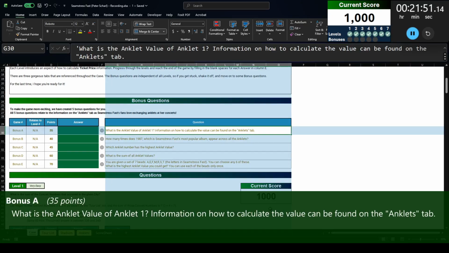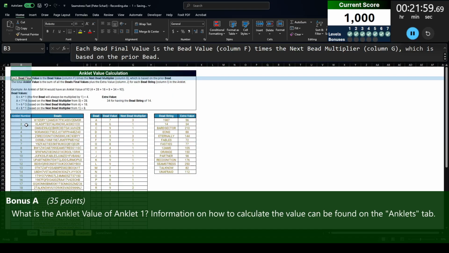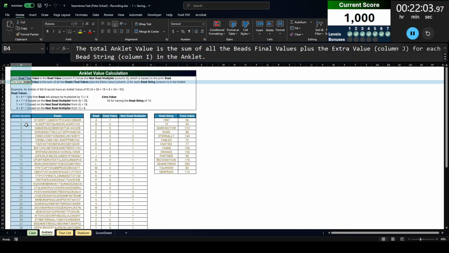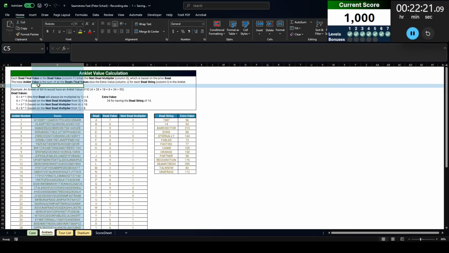Bonus A, what is the anklet value of anklet 1? Information on how to calculate the value can be found on the anklets tab. All right, let's take a look at the anklets tab. Each bead final value is the bead value in column F times the next bead multiplier in column G, which is based on the prior bead. The total anklet value is the sum of all the beads' final values plus the extra value in column J for each bead string in column I in the anklet. Wow, okay. So we need to find the bead final values plus the extra value to get the total value.